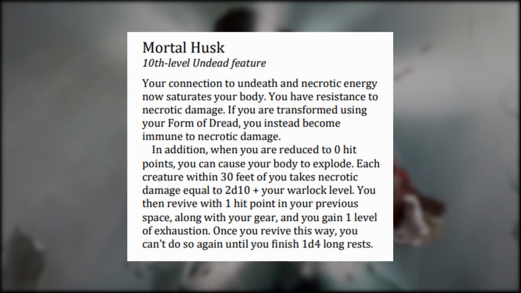Mortal Husk turns us into a walking bomb. This is a double-edged sword because the explosion doesn't discriminate between friend or foe, but it does allow us to get back up, saving us from death. The ability reminds me of enemies found in games like Diablo or Doom who exploded upon death.